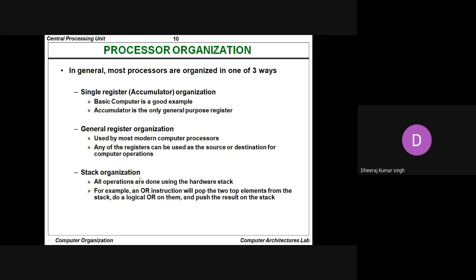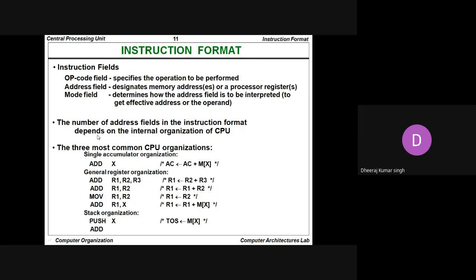Next is stack organization. All operations are done using the hardware stack. For example, an OR instruction will pop the two top elements from the stack, do a logical OR on them, and push the result on the stack. So the stack organization is going to be represented this way. The three most common CPU organizations: first, single accumulator organization.